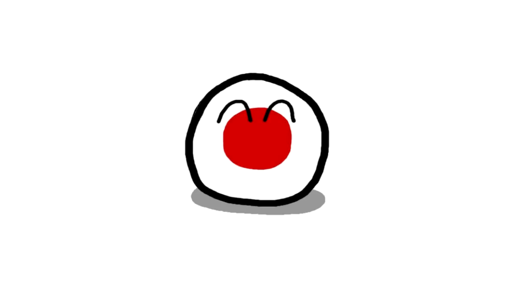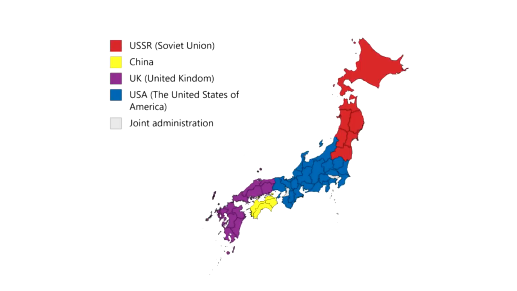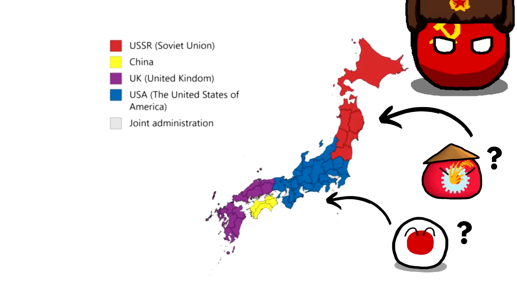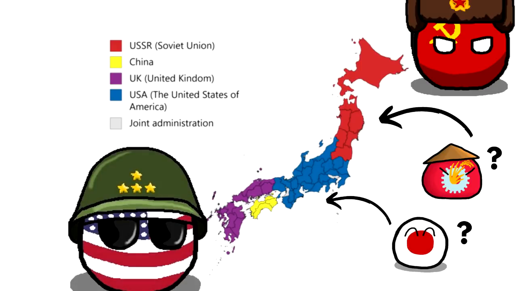Back to East Asia, now to Japan. Although Japan was never divided after World War II, there were plans to divide Japan between the United States, Britain, the Republic of China, and the Soviet Union. The Soviets would have likely controlled the North and established a puppet state there. The South would have probably kept the emperor, like in our timeline, which is dominated and allied to the United